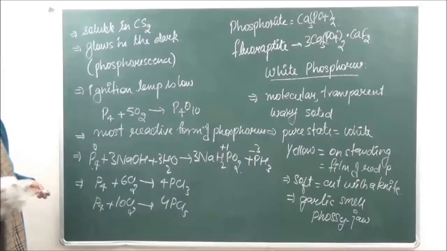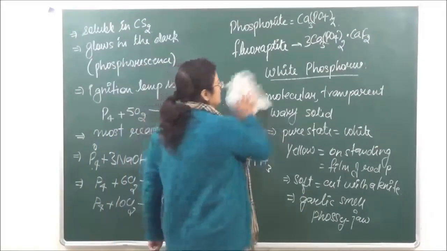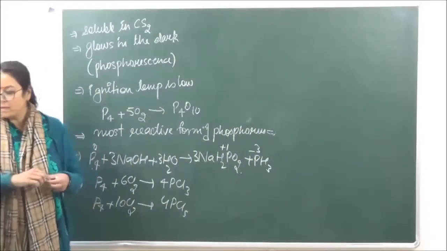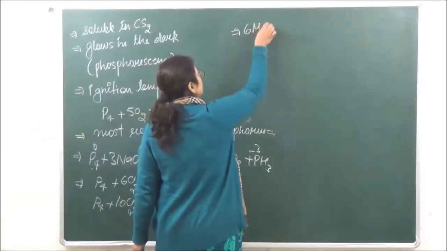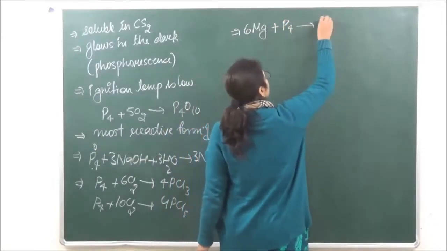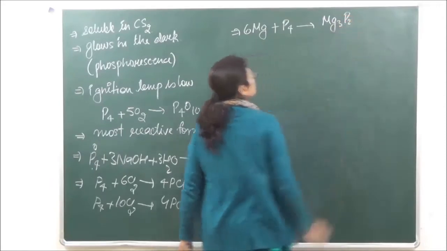और फिर ये metals के साथ react करता है to form respective phosphides. So it is going to react with the metals, जैसे for example, it reacts with magnesium to give us Mg3P2.